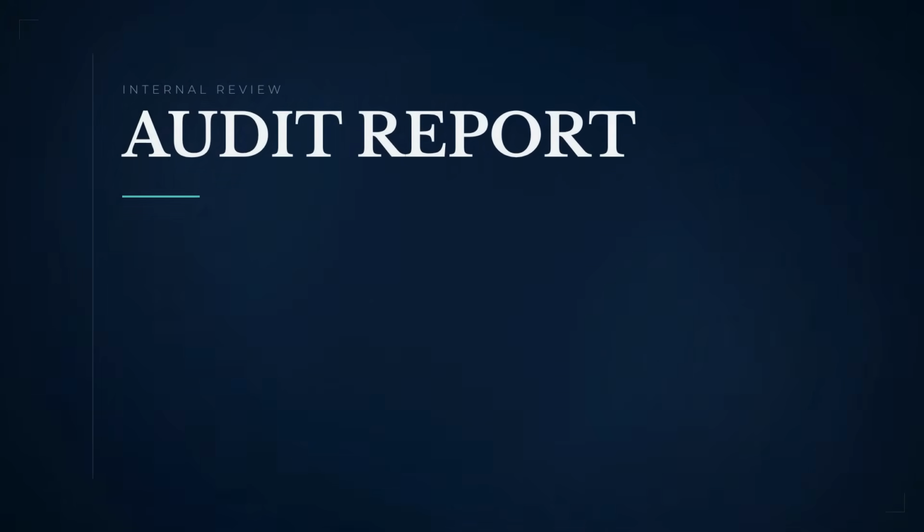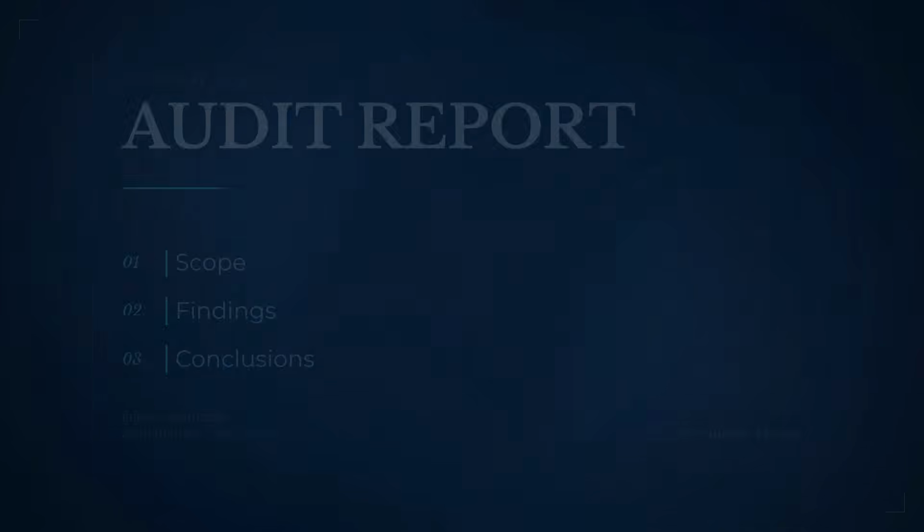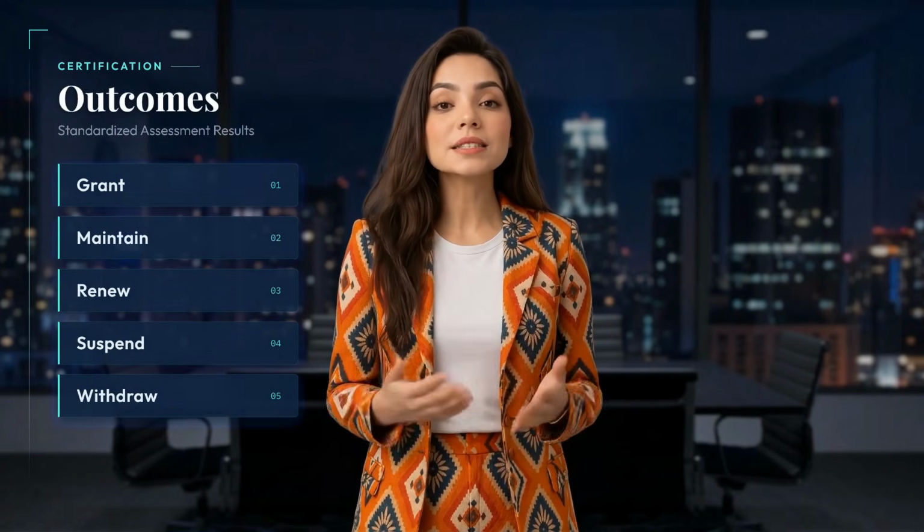Part 10. Closing meeting and report. The team presents findings and conclusions. The report clearly describes scope and findings. The organization may disagree with a finding, but the auditor must make an evidence-based decision objectively.